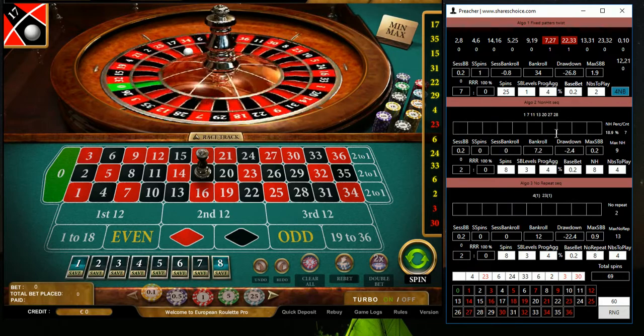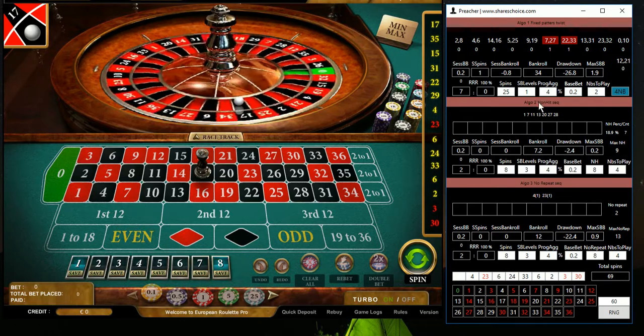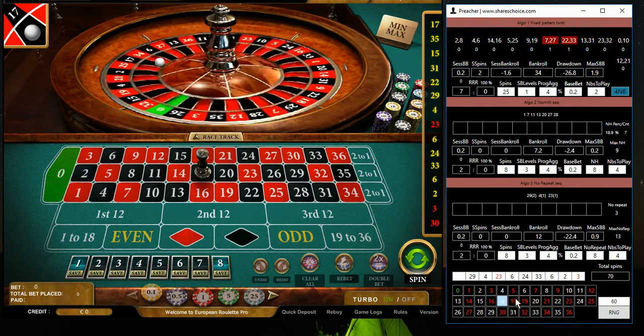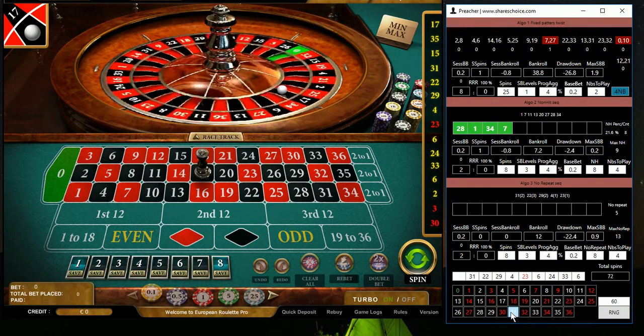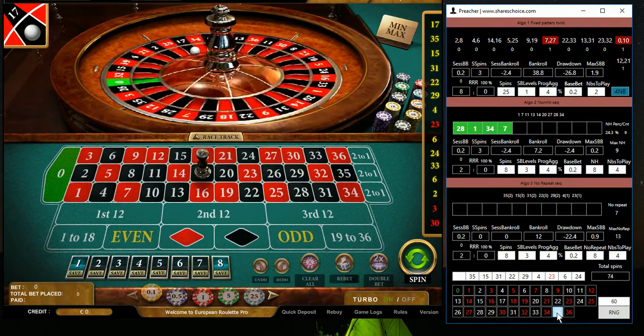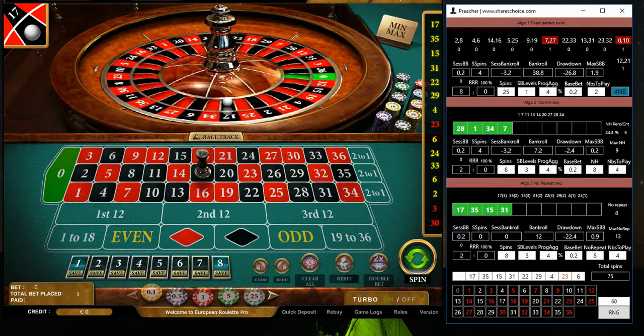Okay, we also won already 2 times for our non-hit. Number 4, 29, 22, 31, 15, 35, and number 17. So now it's quite nice.